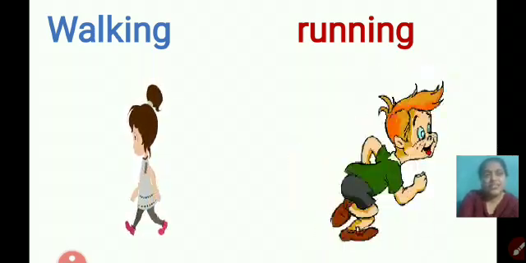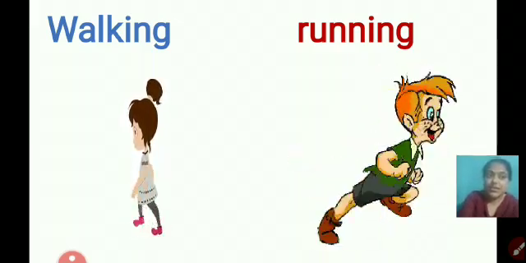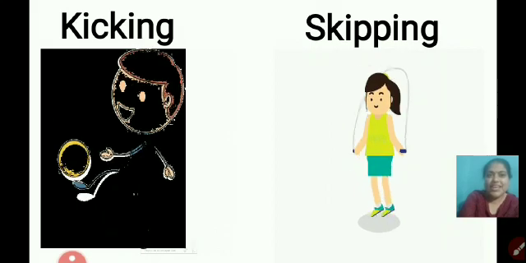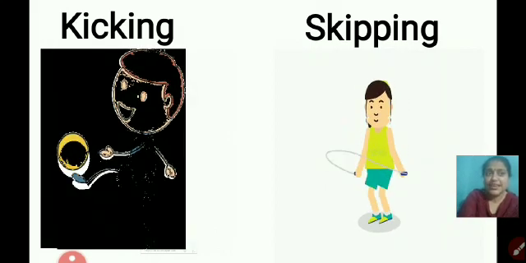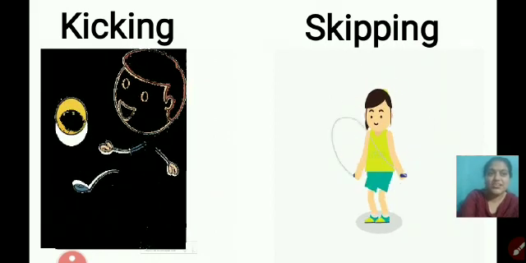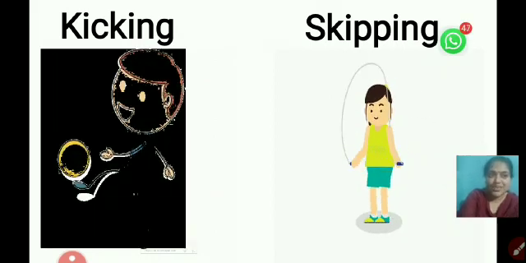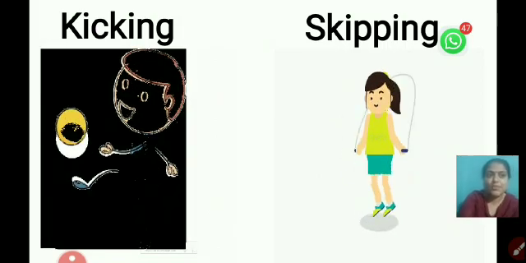Second picture, you can see the boy is running. Again, when we are running, we are using our legs. Next one, the boy is kicking the ball. How is he kicking? Using his feet and leg? Yeah, right? Next one, the girl is skipping the rope. Can you see? She is again using her legs to balance the body.